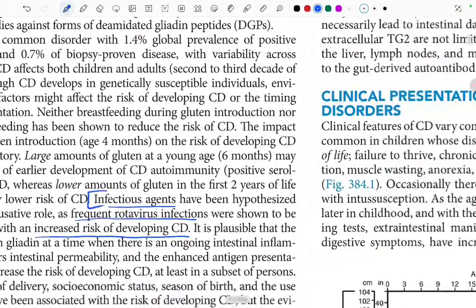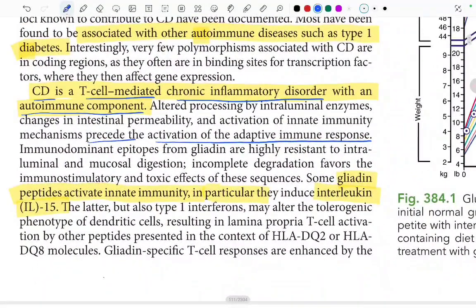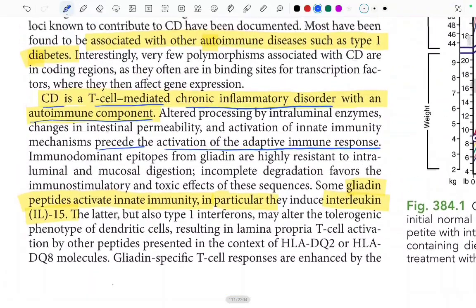So what is happening here in the last paragraph? Celiac disease is a chronic inflammatory disease of the small intestine, right? That is mainly mediated by T cells and has an autoimmune component. And it occurs in genetically susceptible individuals after they consume this gluten, which is present in barley, wheat or rye.